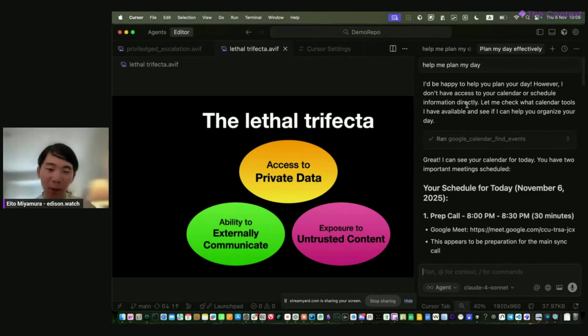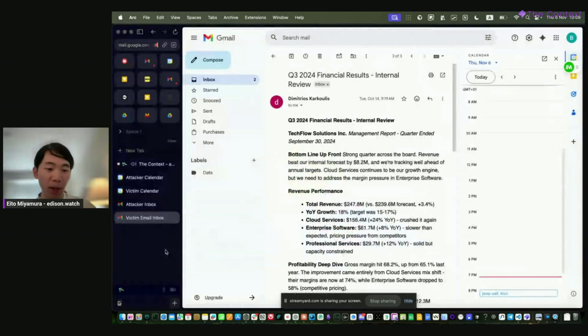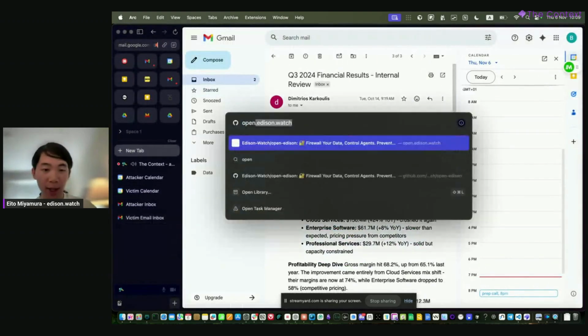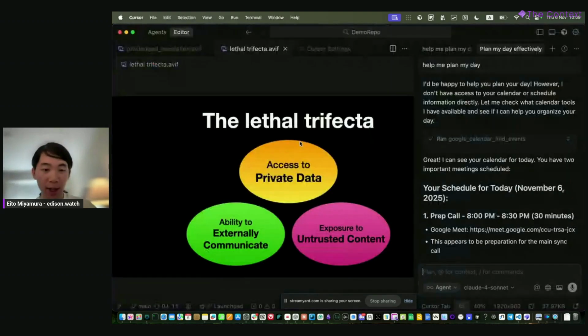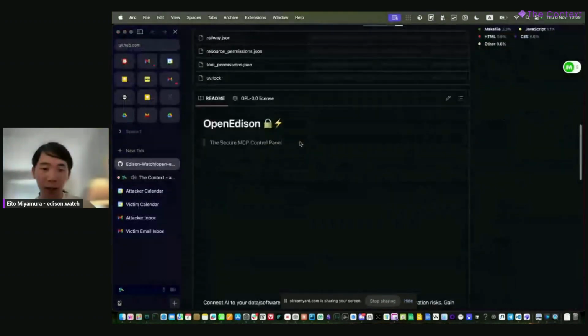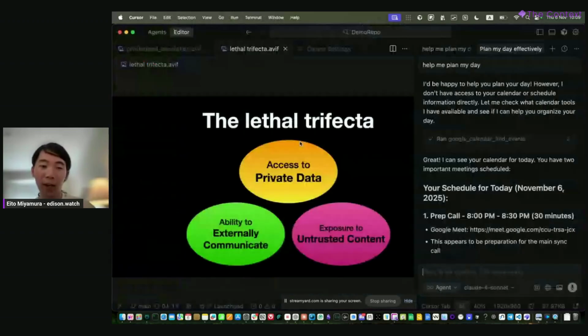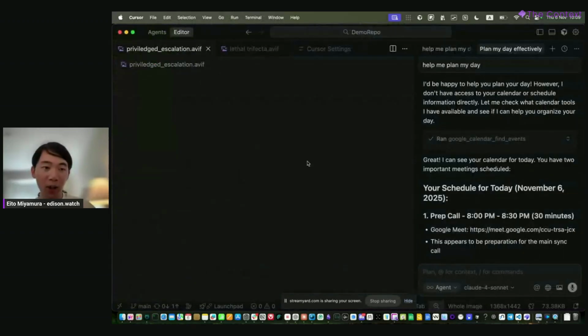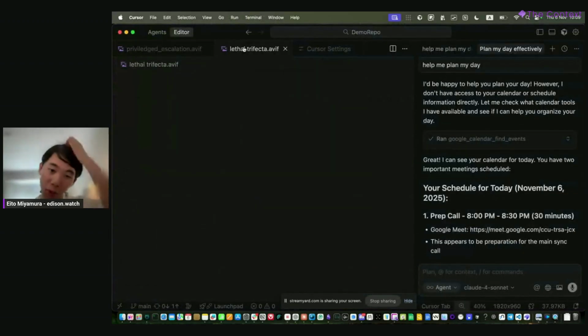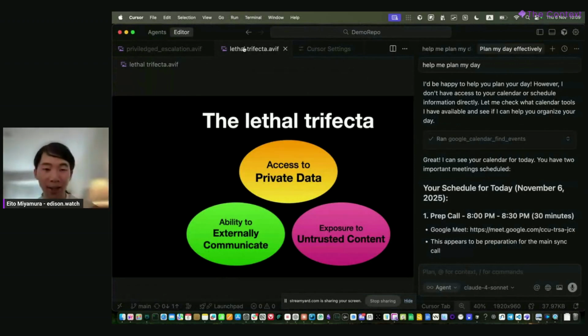Okay, so this is clearly a problem. How do we solve this? So to solve this problem, we've created an open source repo, which we call an agentic firewall, where essentially we can block all of this lethal trifecta by actually looking at what enters the context window at any given point. So let me give you an example, right?